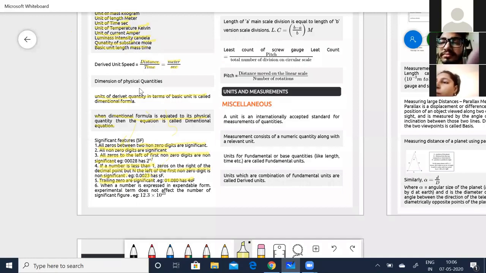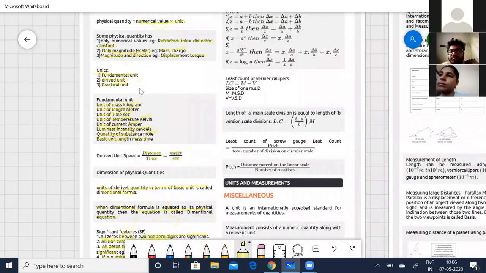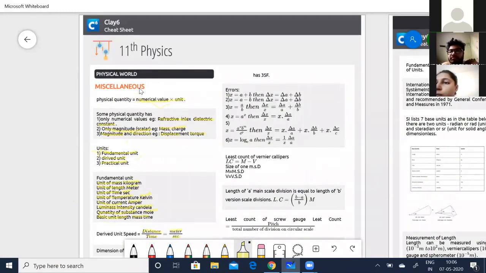Okay. Then when a number is expressed in exponential form, the exponential term does not affect the number of significant figures. For example, 12.3 into 10 to the power of 23. Here you can say it has got 3 significant figures. So even if you expand it to so many zeros, that is not going to affect the significant figure value. Okay. Next, of course, if you expand it you can say it has now got 35 figures. All the zeros are now going to be counted. So it has now got 35 figures.